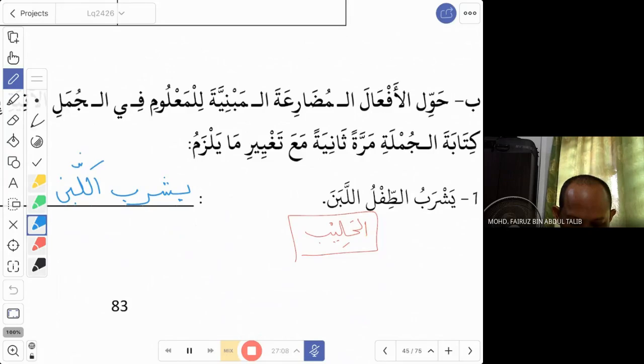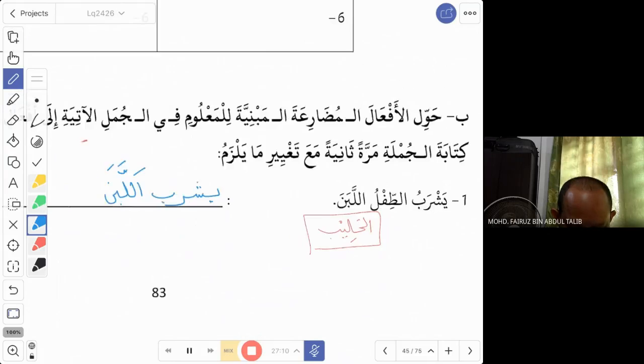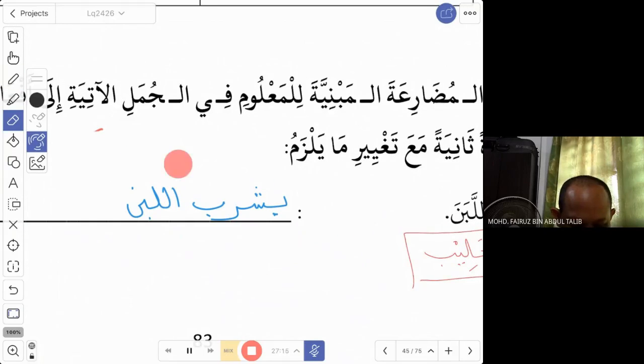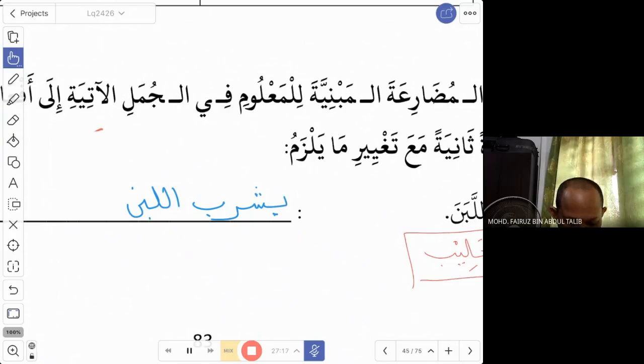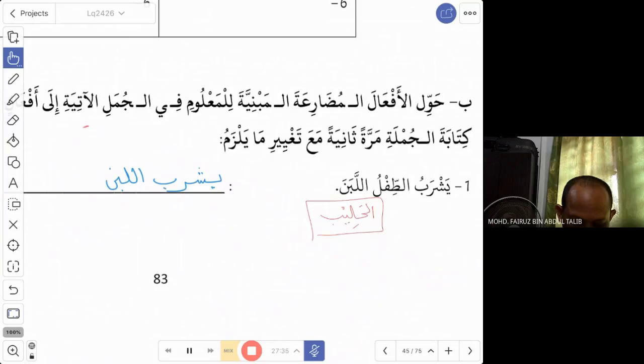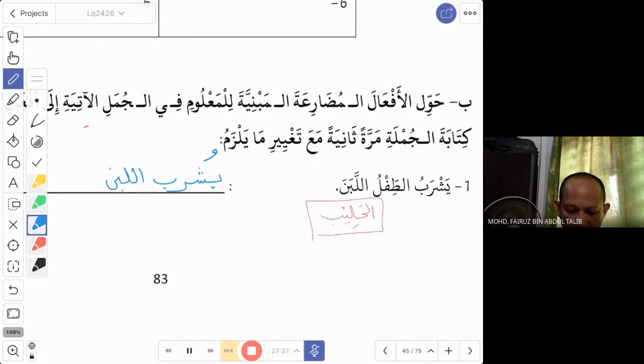Yushrabu laban. So for example, if you see this sentence and you don't see any harakat, you can try both. First you can try to read yashrabu laban. If you say yashrabu, meaning he, you have to mention the fa'il. Who drinks? He drinks the laban. But if you read yushrabu laban, the laban is drunk. So it depends on how you read the sentence. Good. This is yushrabu.